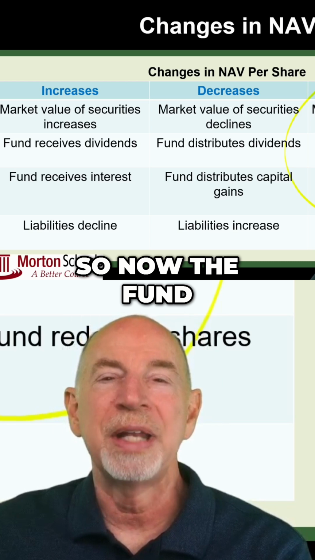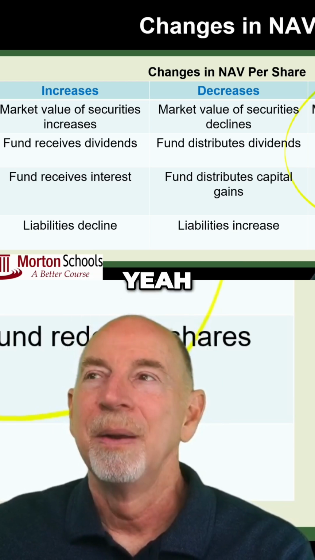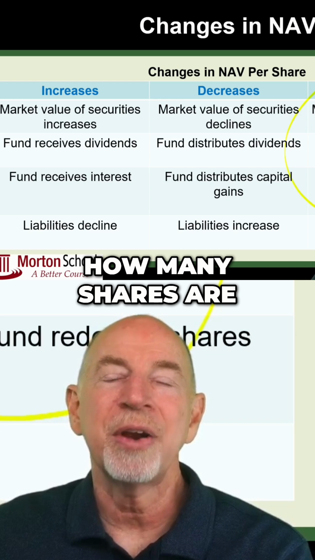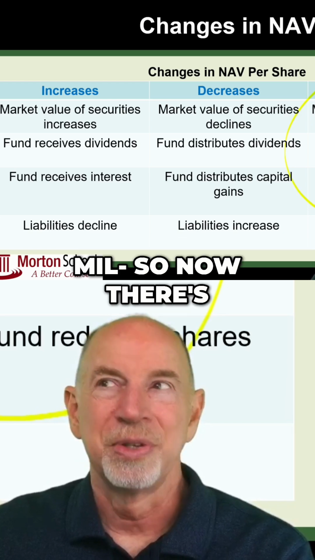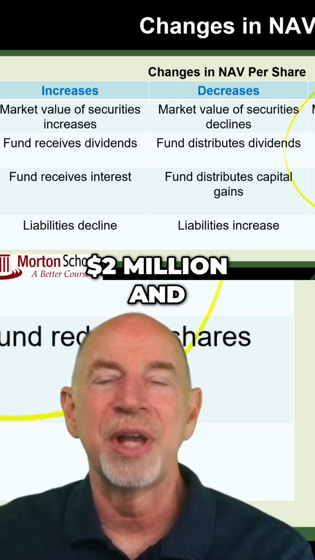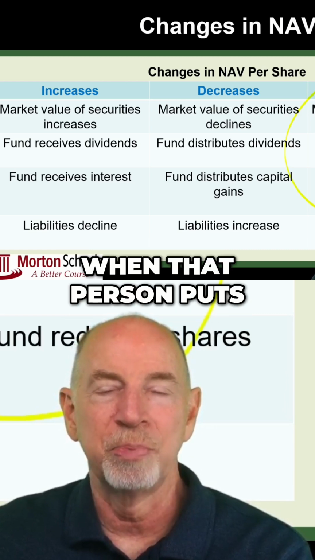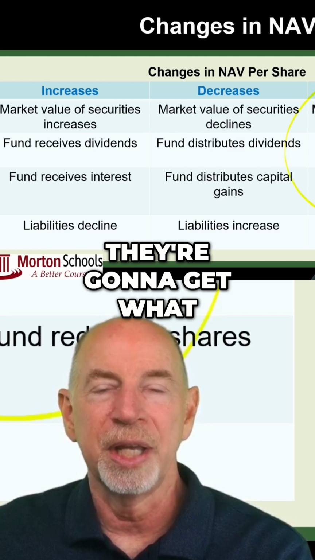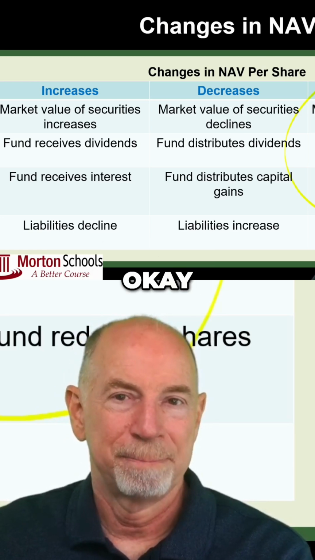Now, what if somebody comes along and decides to invest $1 million in the fund? So now the fund has $2 million. But also, how many shares are there going to be? So now there's going to be $2 million and 200,000 shares. Because when that person puts that $1 million in, they're going to create 100,000 shares. Okay. That makes sense now.